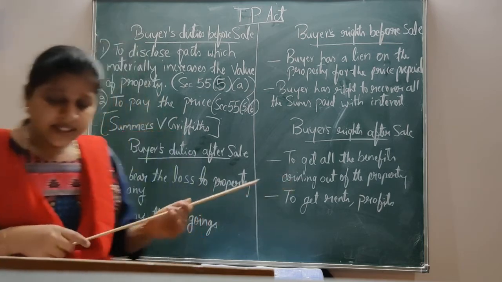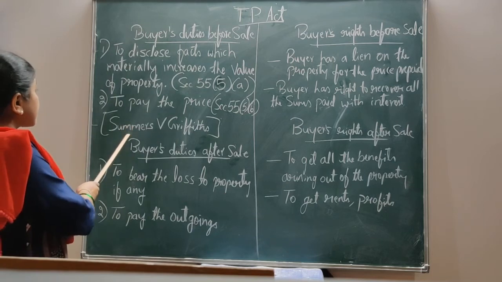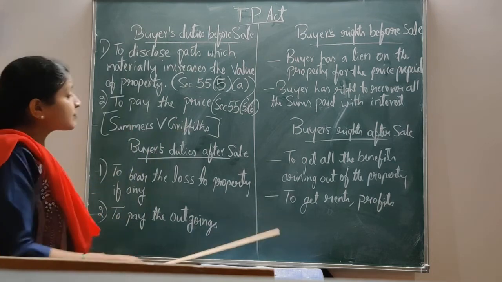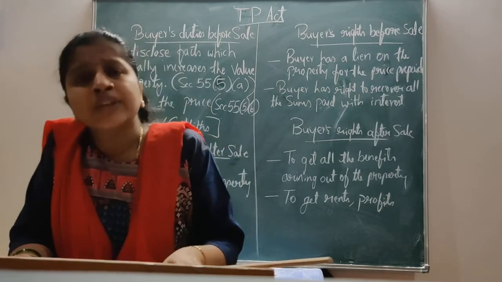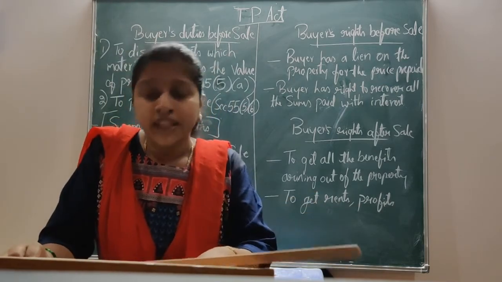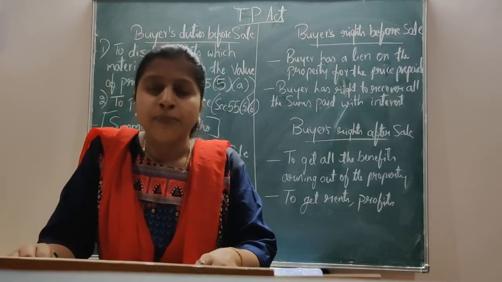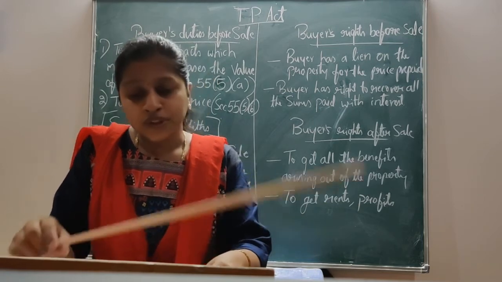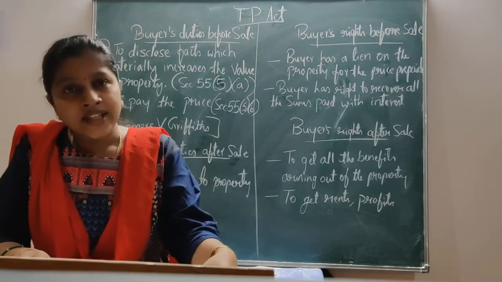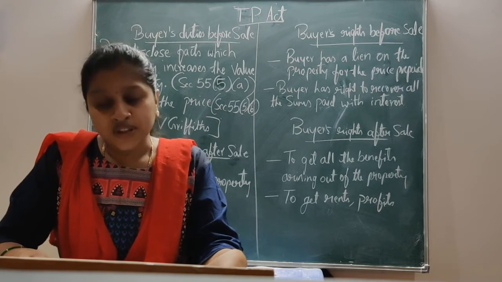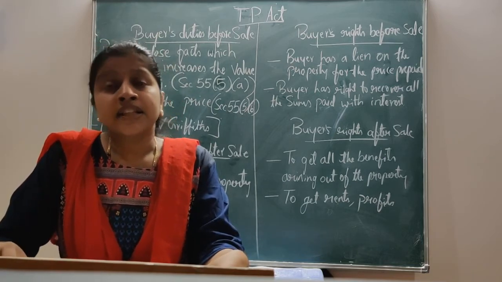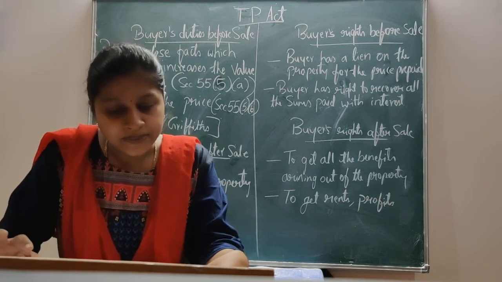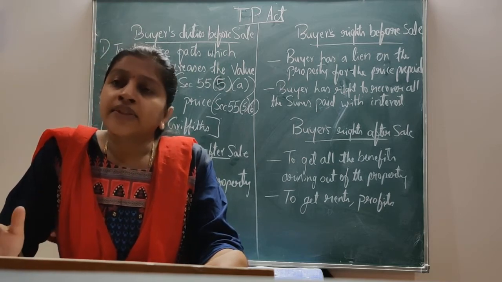Here there is a case law for this: Summers versus Griffiths. In this case, an old lady, believing that her rights in the property were not absolute, contracted to sell it at a much lesser price. But the buyer knew that the seller had a better title, and her title was perfect.